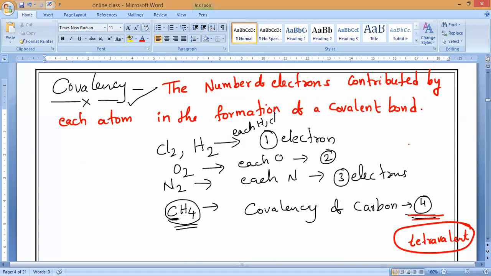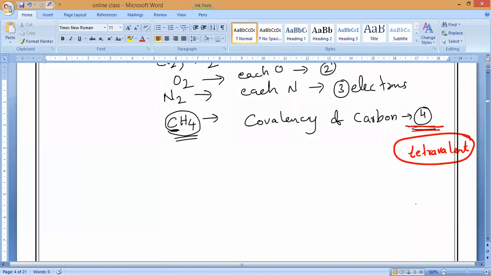Sir, when carbon is donating 4 electrons, what bond is that? That is also covalency. See, carbon cannot donate more than 4 electrons. Carbon can contribute how many electrons? 4 electrons. When any other atoms need only one electron each, then it is forming what? A single bond. Is it yes or no?